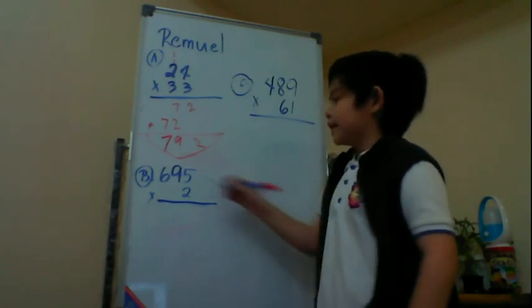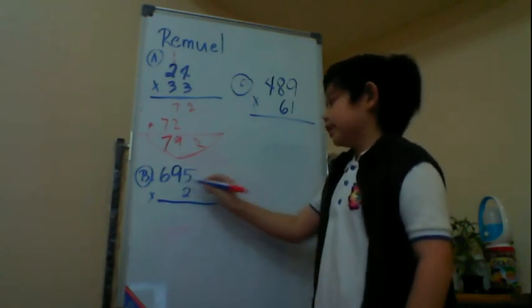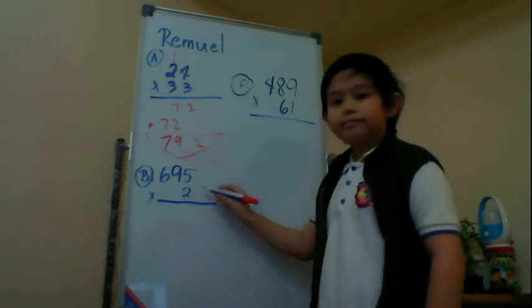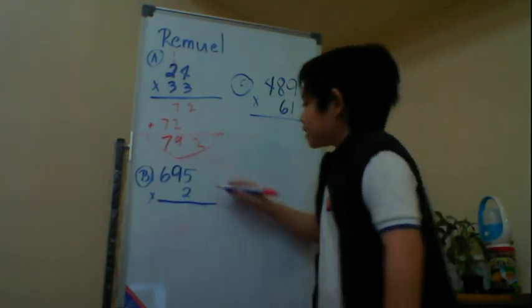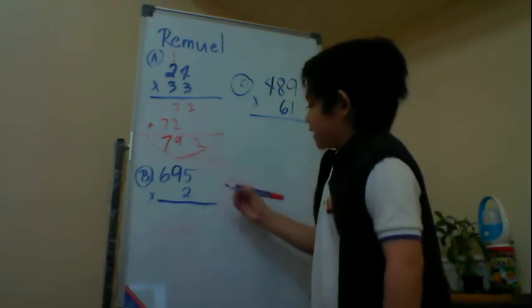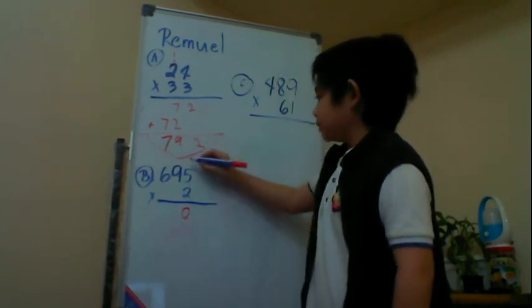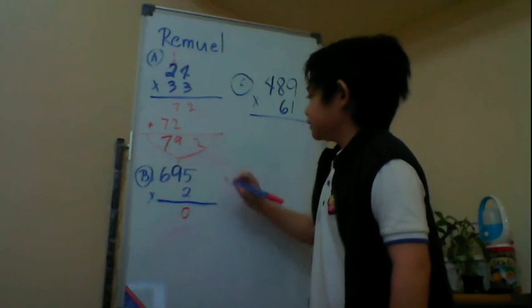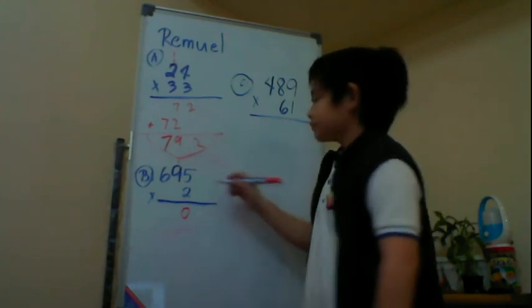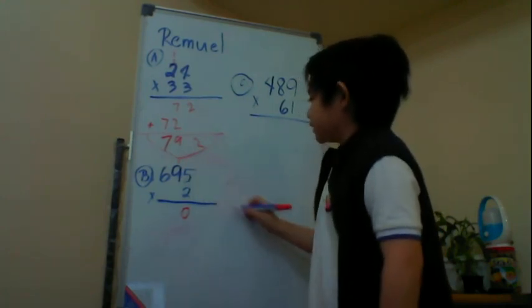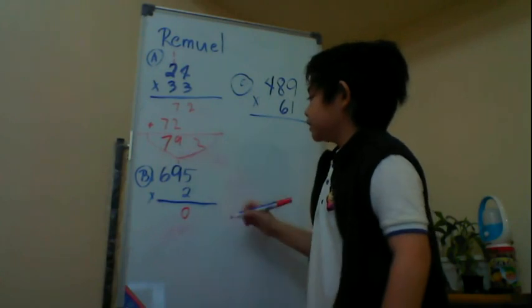Next, letter B, 695 times 2. 2 times 5 is 10. Write 0 on the ones place, carry 1. 2 times 9 is 18. Plus 1, 19.